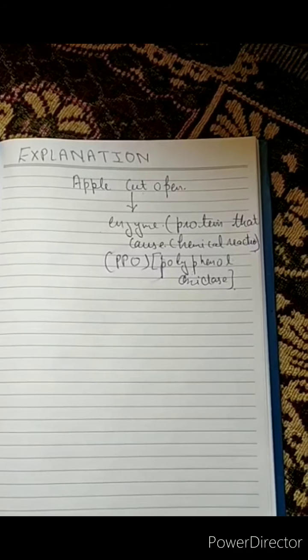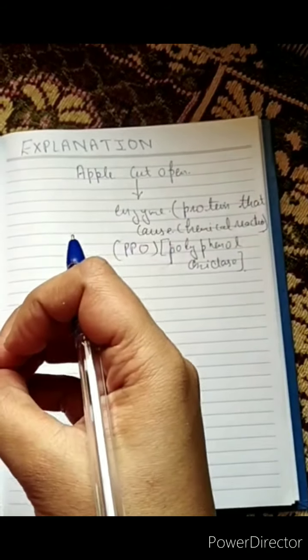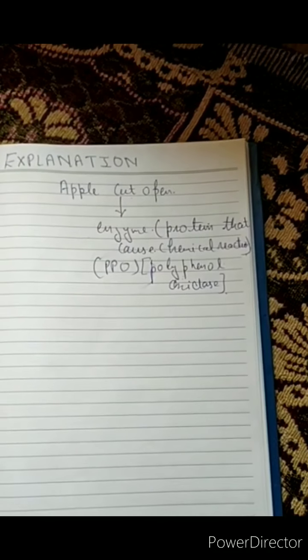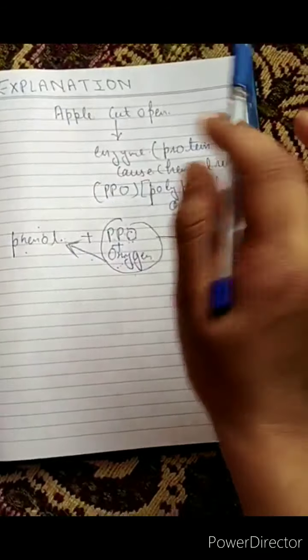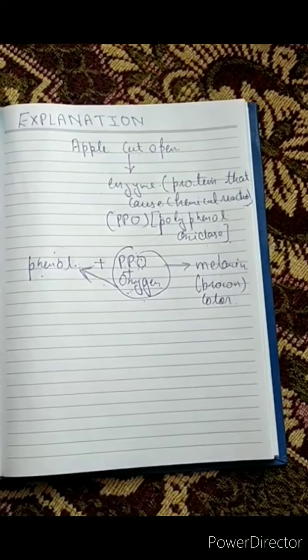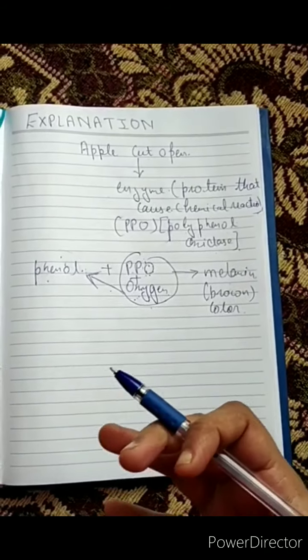with oxygen in the air. As you cut it open, oxygen rushes into the apple piece. The reaction causes the fruit to turn brown, similar to rust forming on metal. I will give you a simpler picture so you can easily understand. When an apple cell is damaged, oxygen gets inside it.